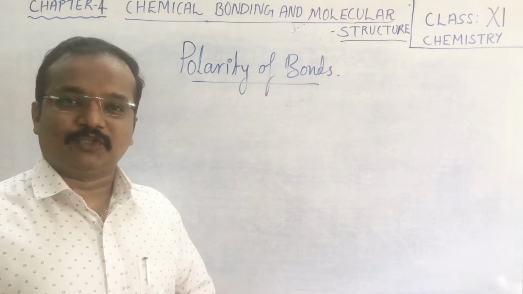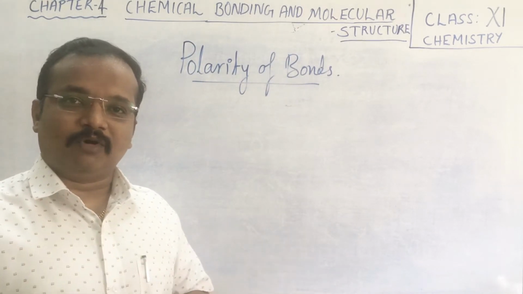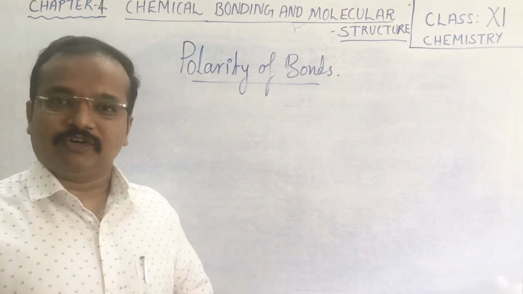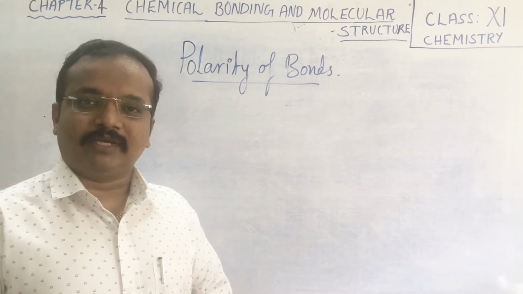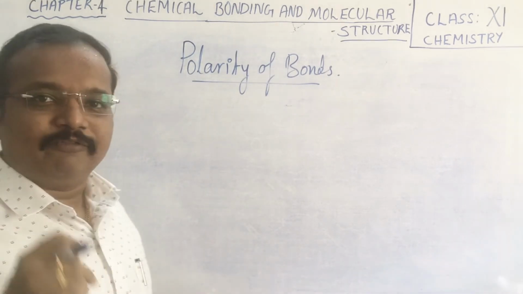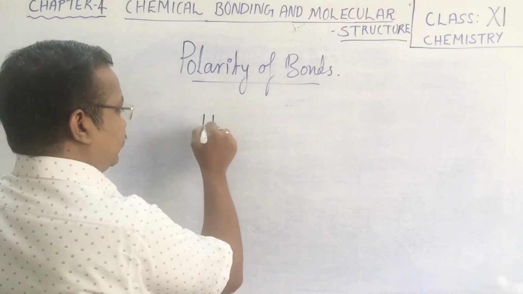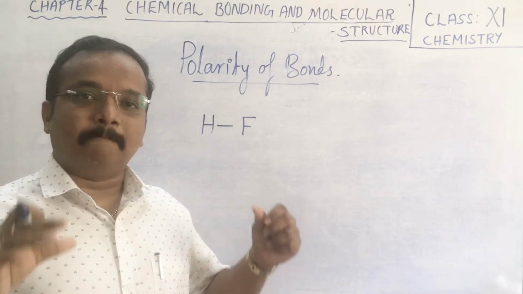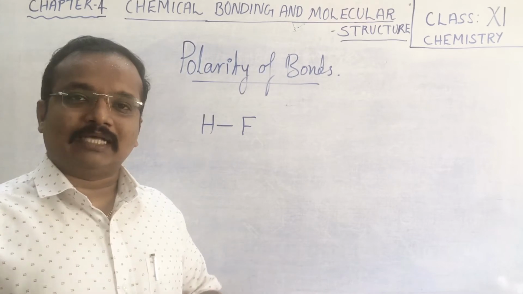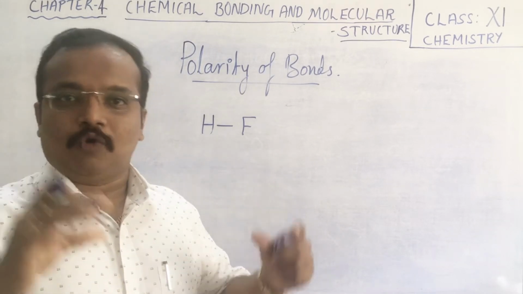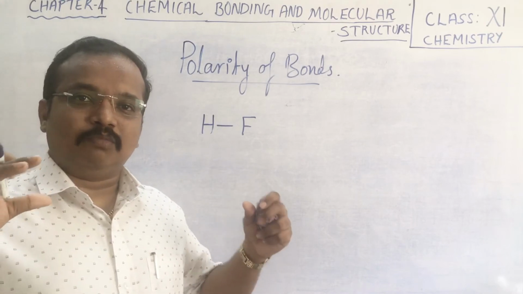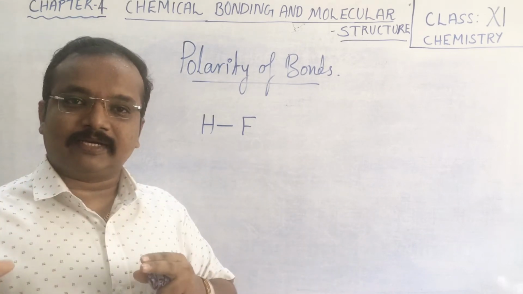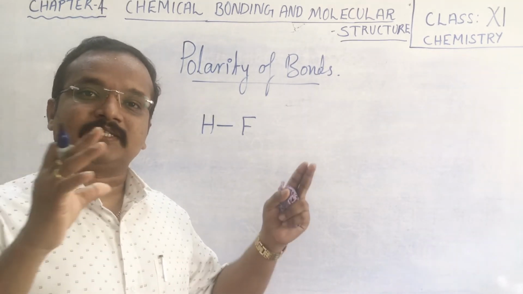Children, as we have studied so far, we have discussed ionic bond, and in 10th standard you have also studied covalent bond. Covalent bond is formed by the sharing of electrons, and ionic bond is formed by the transfer of electrons, isn't it? But when you consider some molecules like the HF molecule, frankly, there is no completely ionic compound, as well as no completely covalent species. Ionic compounds experience some sort of covalent character, as well as covalent compounds experience some sort of ionic behavior.